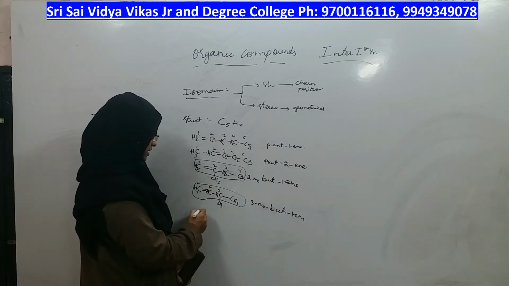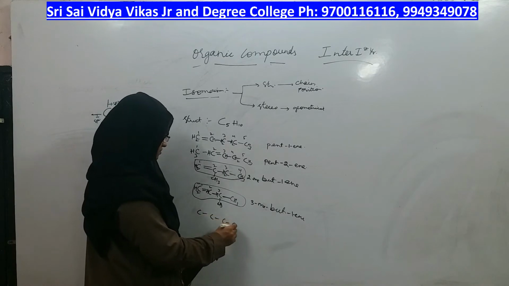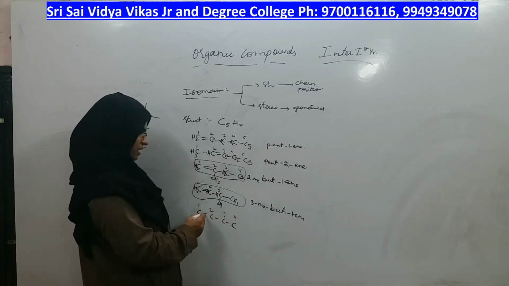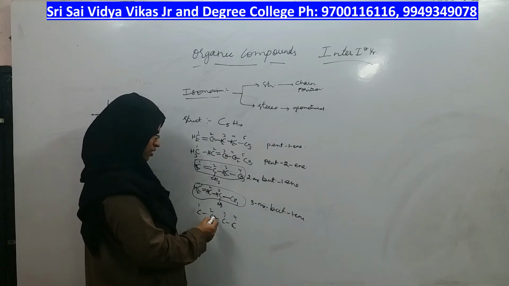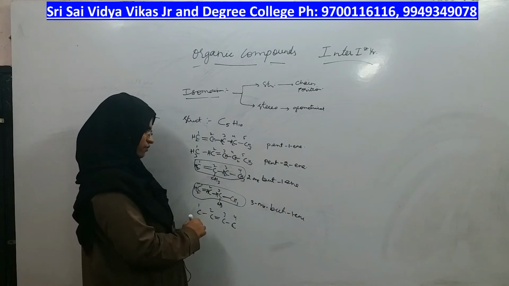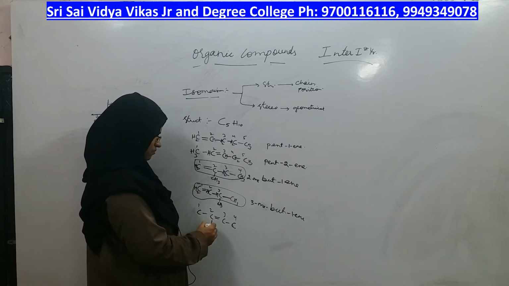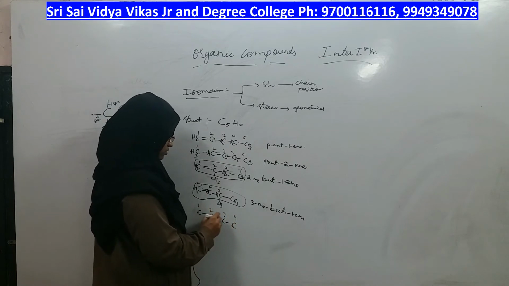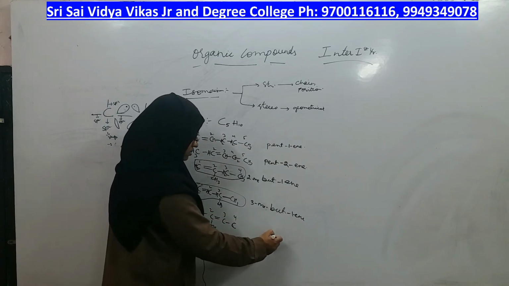Hydrogens in the end. 1, 2, 3, 4. Right? Earlier the double bond was at first carbon. Now I will keep the double bond at second carbon. Right? Now where should be the methyl group? I will keep methyl group here. What is the name of this compound? 1, 2, 3, 4. Means but-.